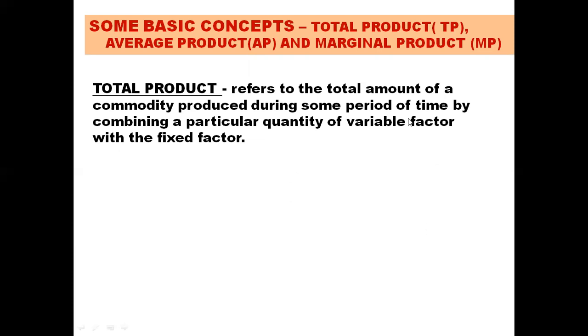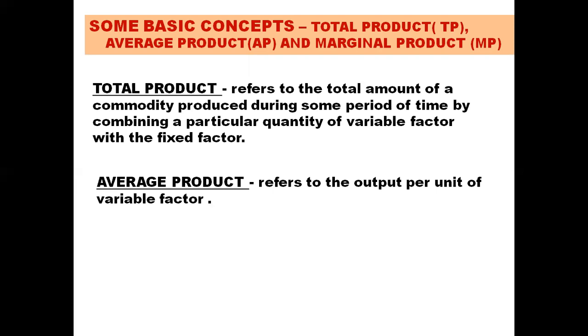So total product is always expressed with reference to time. That is, the producer produces in a day or weekly or monthly. That is very important. Average product refers to the output per unit of variable factor. So when we divide total product by labor, we get average product. Total product is also known as output, that is Q. It is also denoted by Q. So Q by L gives us APL because L is the labor. Here we have assumed only labor is the variable factor. So we have written here APL.